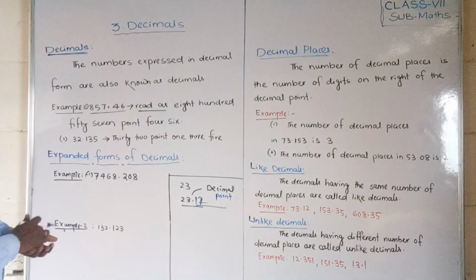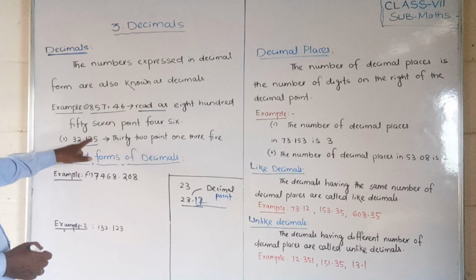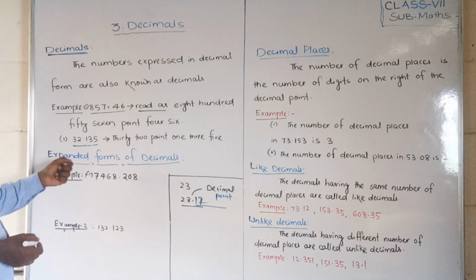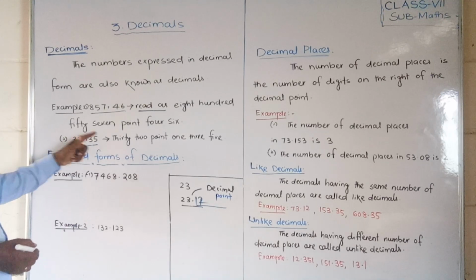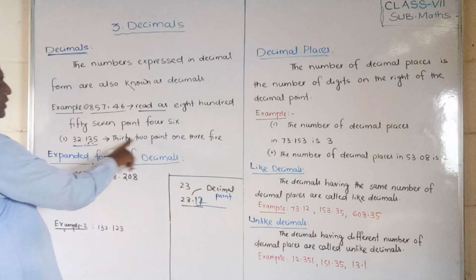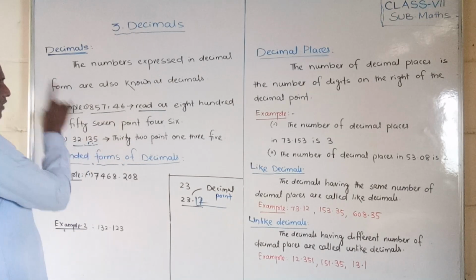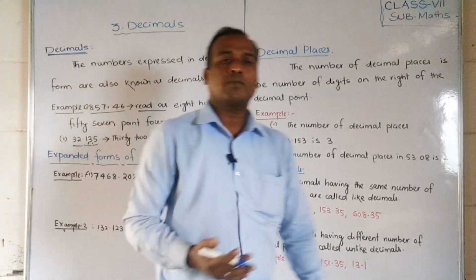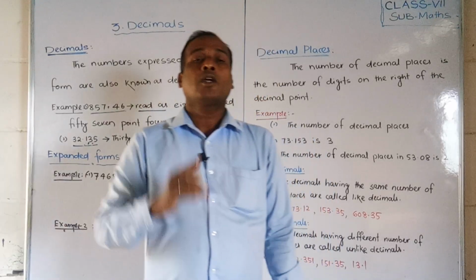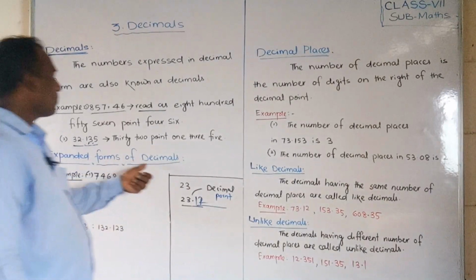Okay. Another one you can read: 32.135. Don't read it as thirty-two point one hundred thirty-five. You have to read it digit by digit: 32 point 1 3 5. Very important: after the decimal point, whatever digits occur, you have to read one digit at a time.